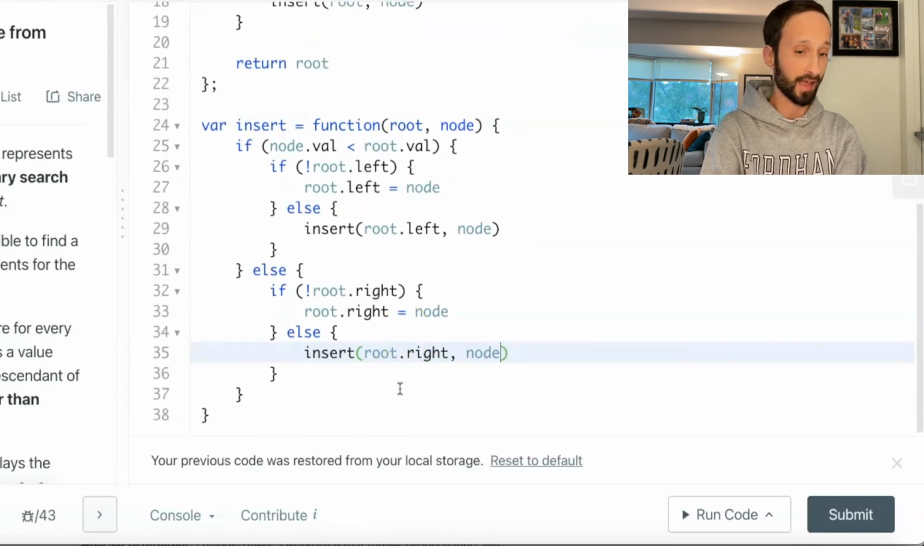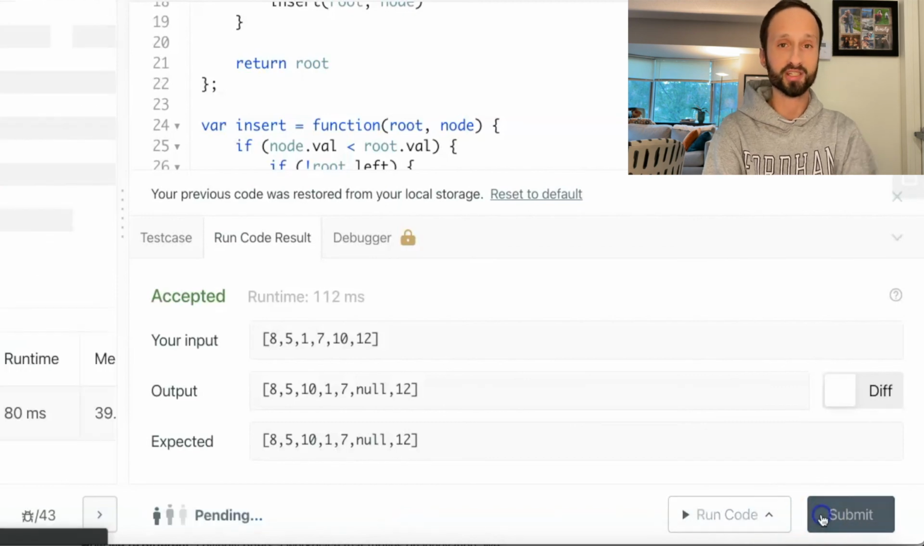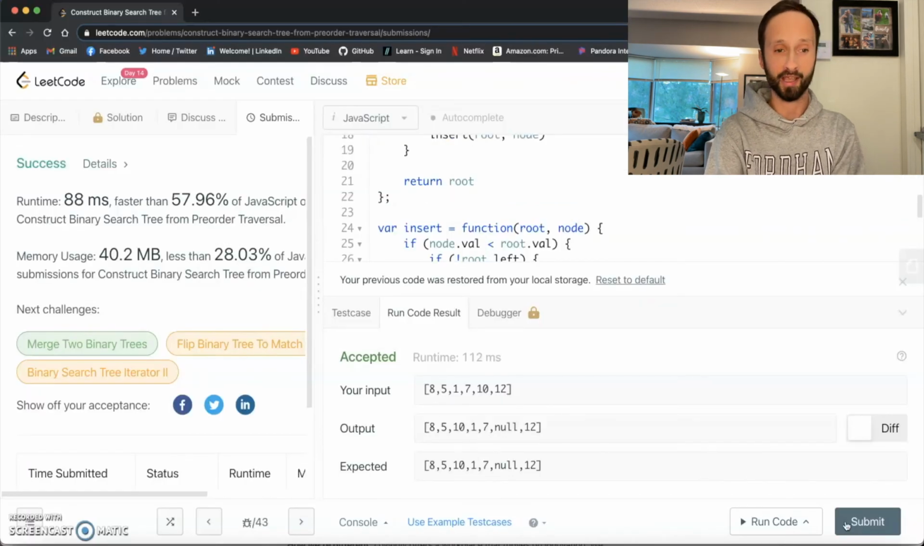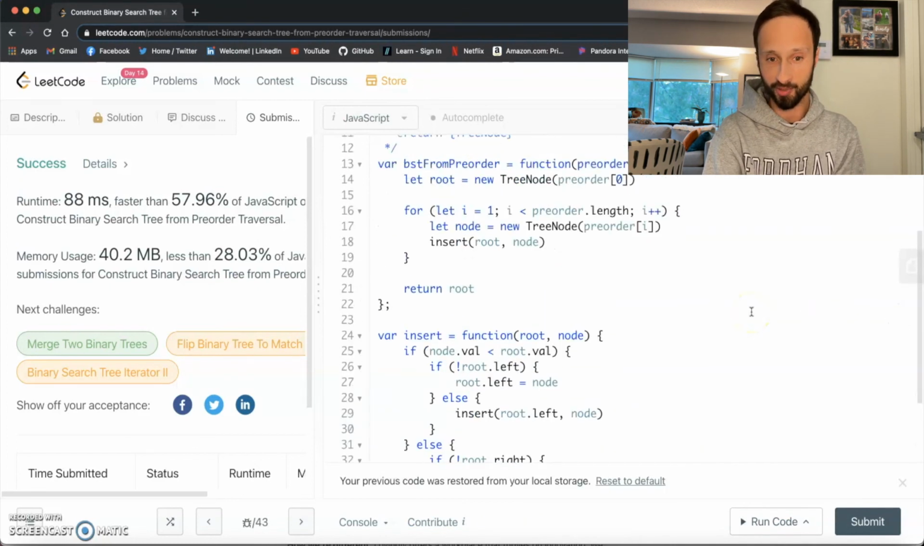And that should do it. All we have to do is run the code. And once we get the right answer, we of course submit our code. And there you go. We got the right solution. It's a pretty good solution, if I do say so myself.